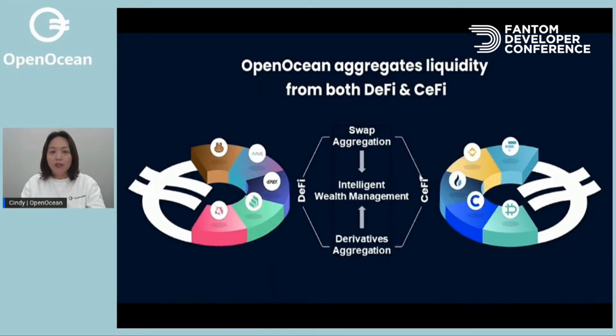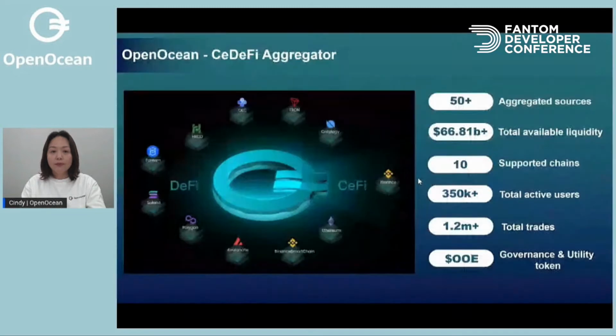We are also going to aggregate more DeFi and CeFi ecosystem products, for example, lending products, yield products, and insurance products, and build an OpenOcean ecosystem. On the OpenOcean aggregated ecosystem, we are going to provide intelligent wealth management services to the users. I will explain more about the details later.